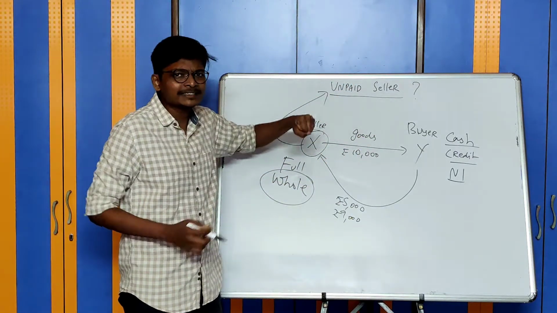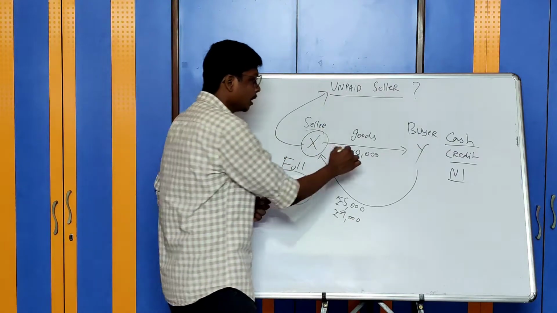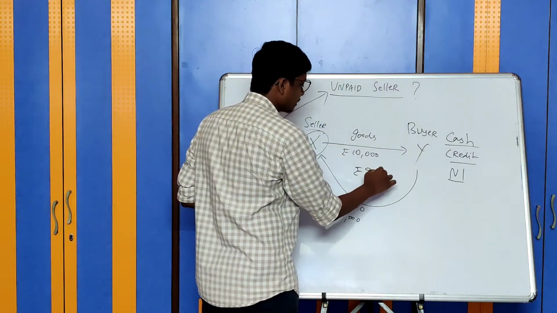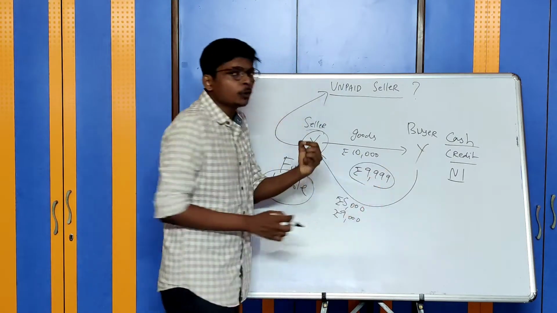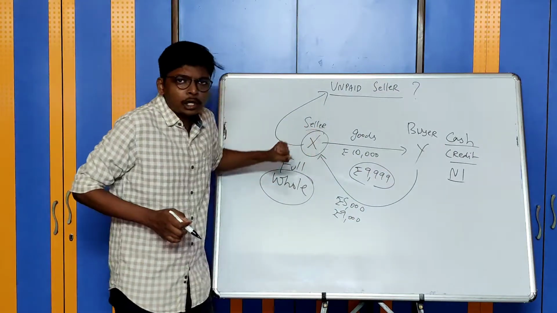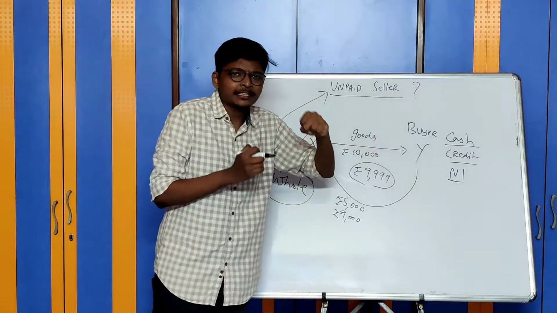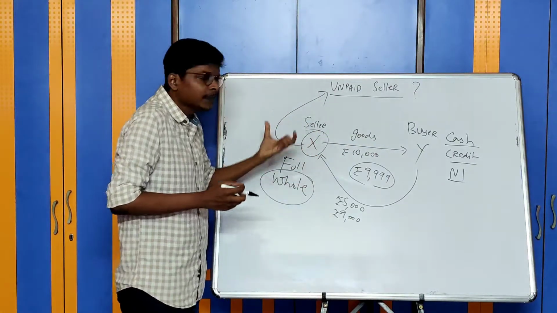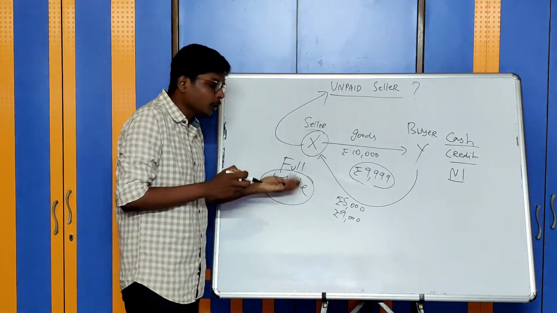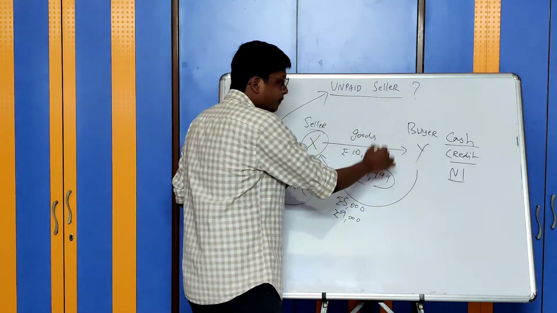Can I call X unpaid seller? Very much yes. He has paid 9,999. Only 1 rupee is balance. Can I still call X an unpaid seller? Very much yes. Until entire 10,000 rupees is received, X will be called an unpaid seller until whole amount is paid. This is in case of payment.